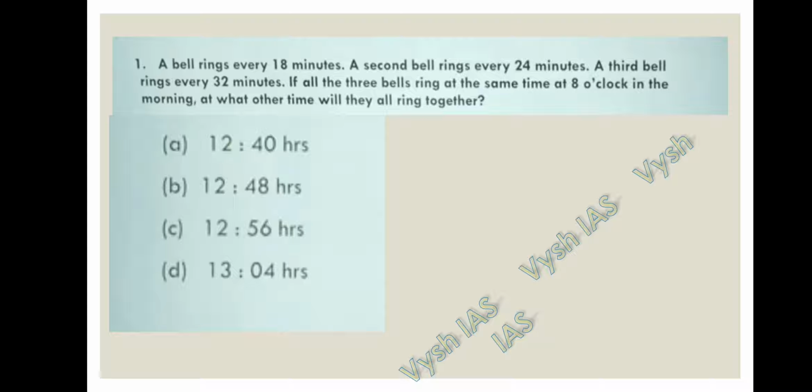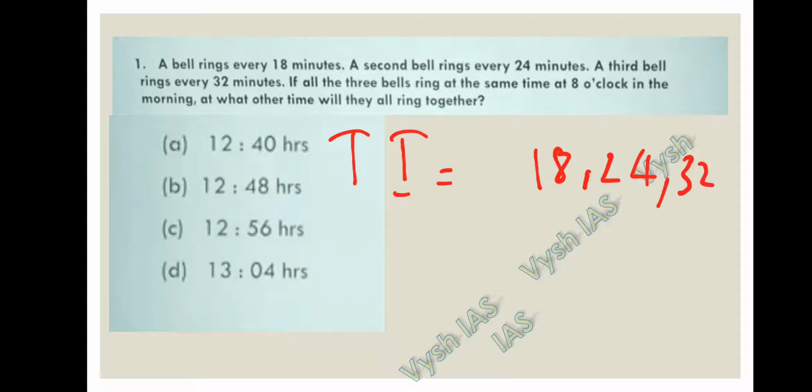Let's start the video now. The bell rings every 18 minutes, a second bell rings every 24 minutes, a third bell rings every 32 minutes. If all the three bells ring at the same time at 8 o'clock in the morning, at what other time will they all ring together? So if they ask these type of questions like after how much time they will come together, these kind of problems we have to solve by finding the LCM of the given numbers. Okay, so the time interval is given as 18, 24 and 32.